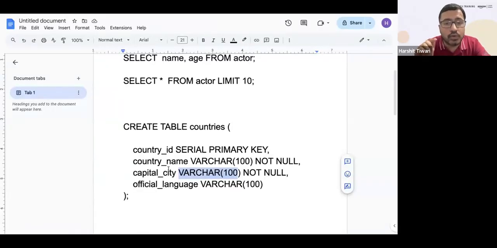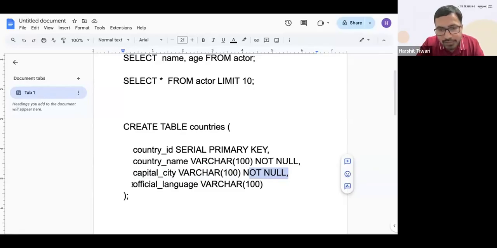Because remember, you're doing DDL. You're defining right now. You're creating the table, you're defining the language. So you're saying capital city is the column. The data here will be stored as varchar, which has 100 characters and it is not null. Therefore, this column cannot be kept as null.